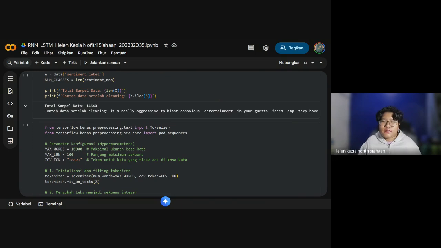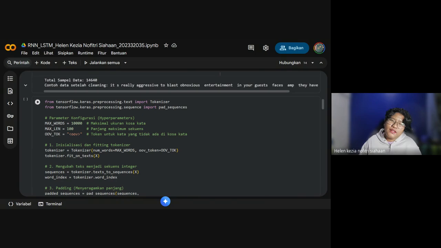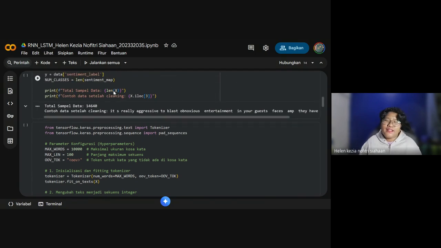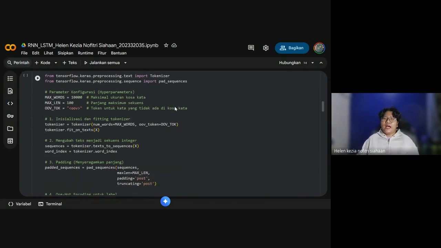So here we got the data samples. The data sample contains 14,640, and the cleaning is really aggressive. I don't really know about this example, but maybe it was one of the negative ones. After that, we'll talk about the tokenizer configuration.